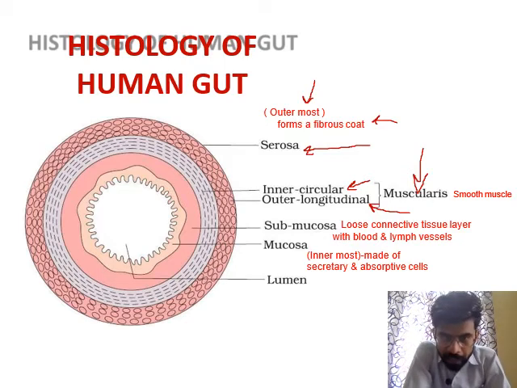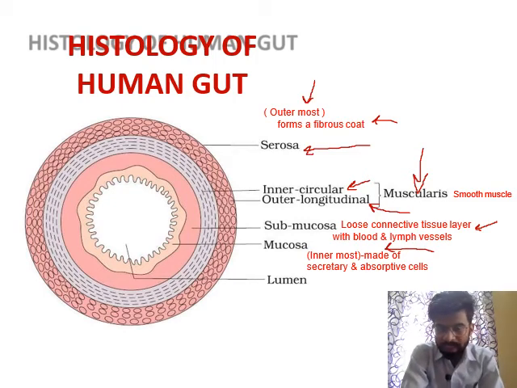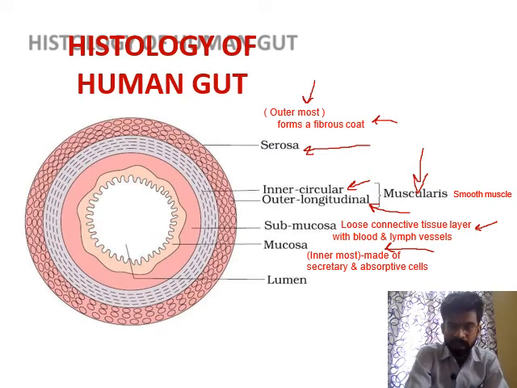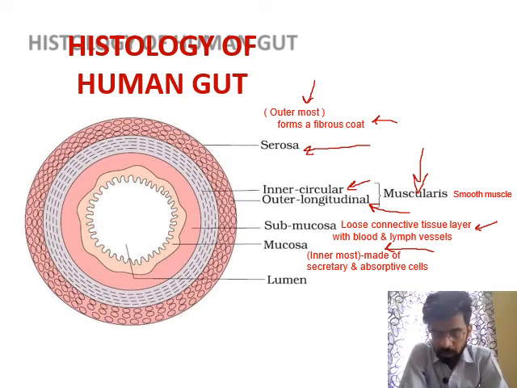Then inner to the muscularis layer is the submucosa, which consists of blood vessels or lymph vessels inside it. Then the innermost layer is known as the mucosa, and inner to the mucosa there is a space or cavity known as the lumen. So these are the four layers: serosa, muscularis, submucosa and mucosa.